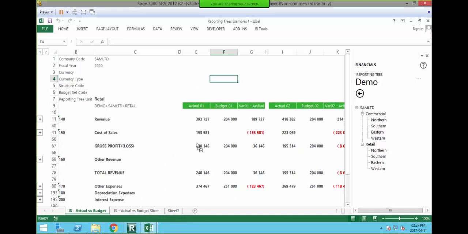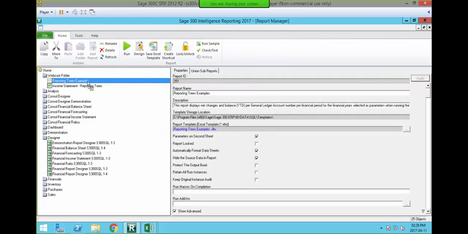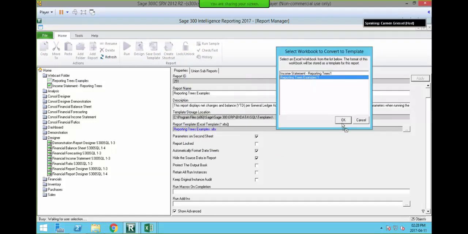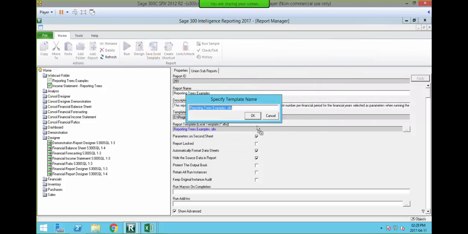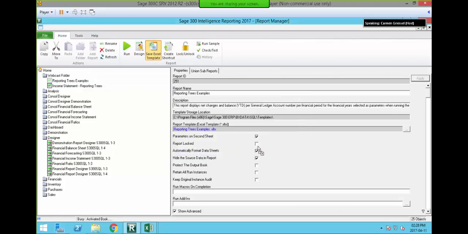Now that we've added that additional sheet for parameters to our Excel workbook, we need to save it back to the report inside the report manager. So I'm going to select my report, I'm going to save Excel template, and it's the reporting trees one, and I know that because that's the one I've clicked on. Click OK, that's fine. Okay, yes. So that's busy saving my report back so that I can then pull in the parameters into my report.